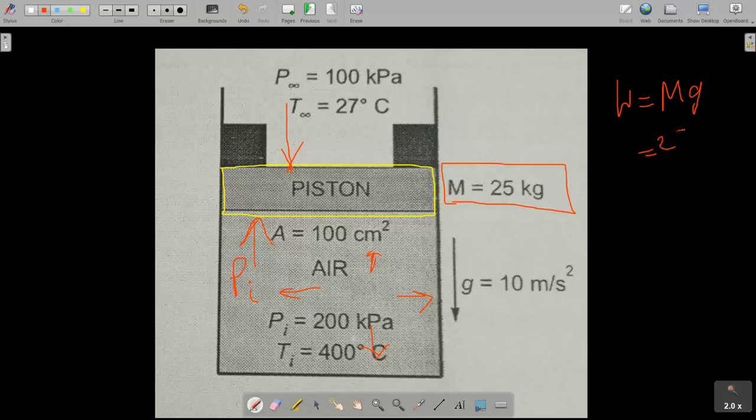It is 25 into 10, so it is 250 newton. So this much weight, which is a force, will act downward.